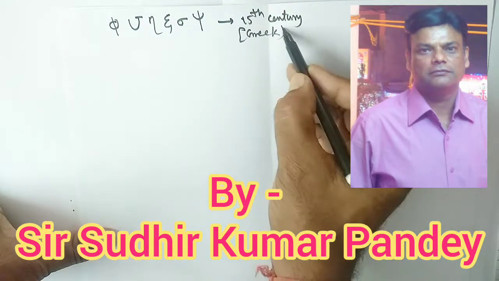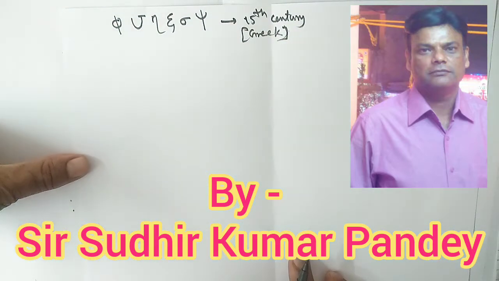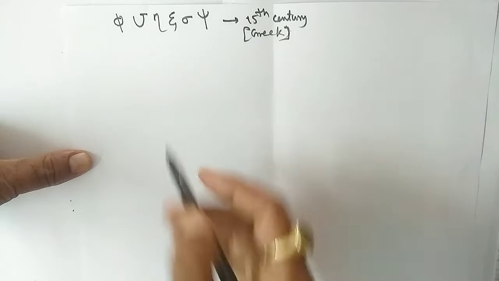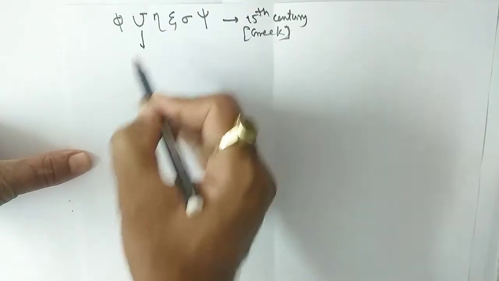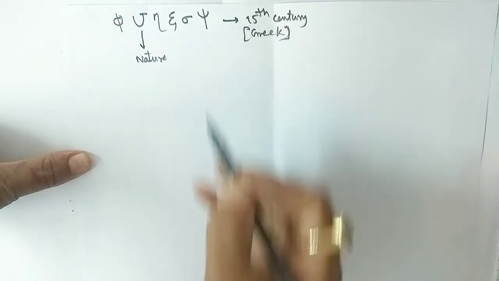This is a very interesting chapter without any numericals, only the concept. And in this chapter you will study all the rules, laws. You will get the idea which you will study in 11th and 12th class. Now we'll start the physical world chapter from this Greek symbol. Its meaning is the nature.